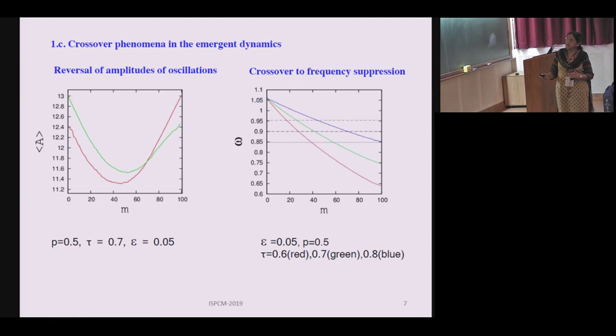So similarly, there is a crossover into frequency synchronization that also happens, because here we are plotting the emergent frequency when the systems are in the frequency synchronized state. The emergent frequency of all the systems is plotted as a function of increasing m, and this is the average frequency which is plotted here.